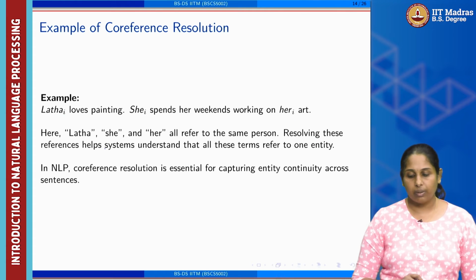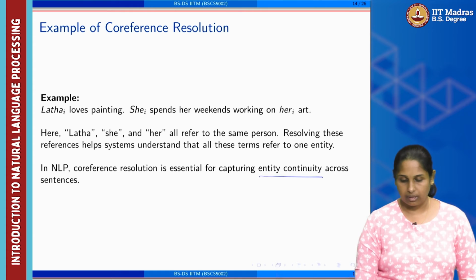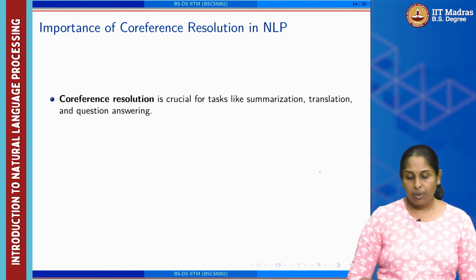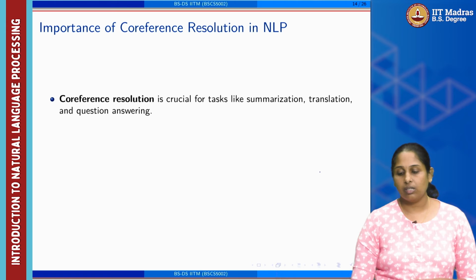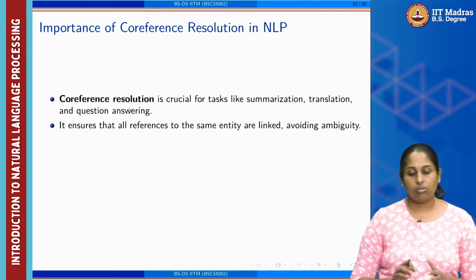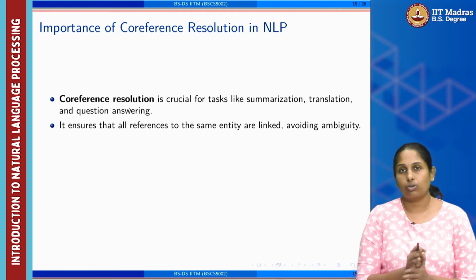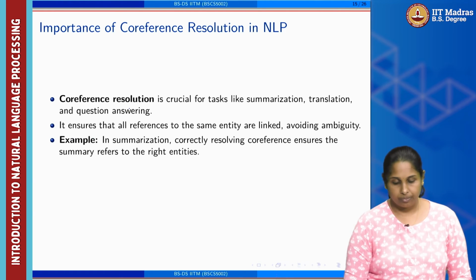It is important because it captures the entity continuity across the sentences. It's also important in NLP because it helps in summarization, translation and question answering. It also ensures that all the references to the same entity are linked so that we are avoiding ambiguity.